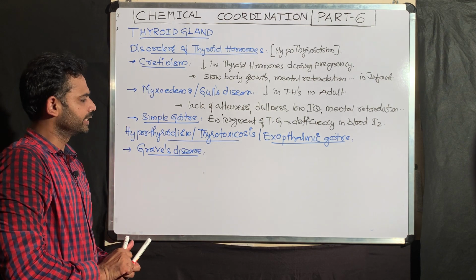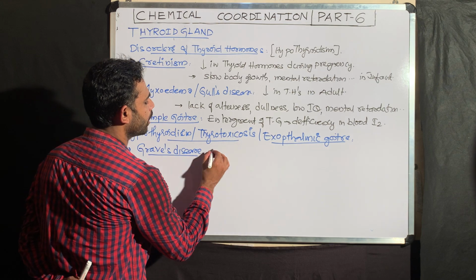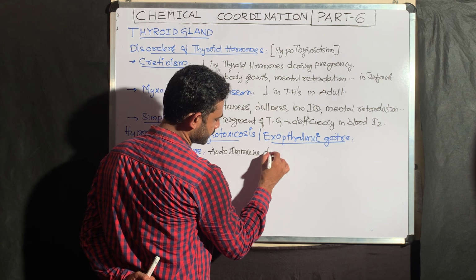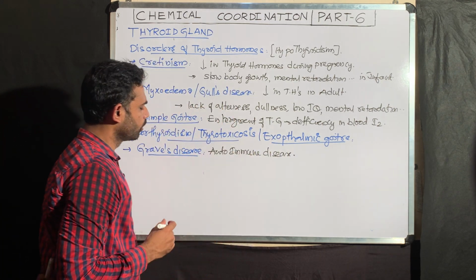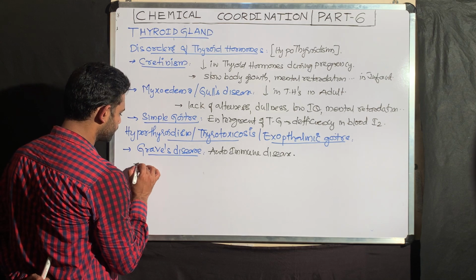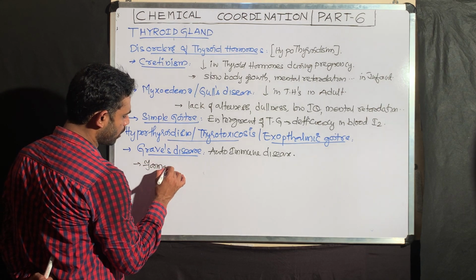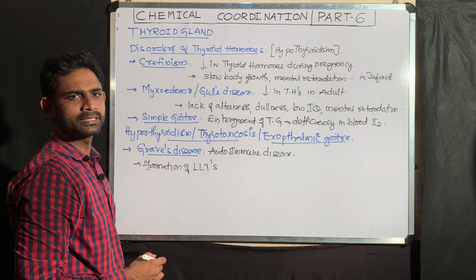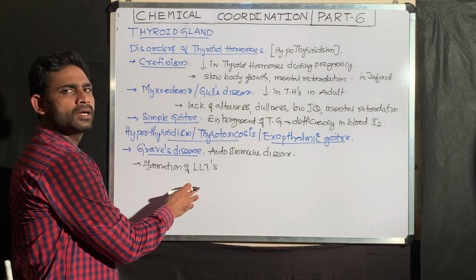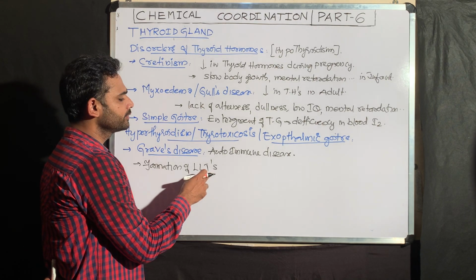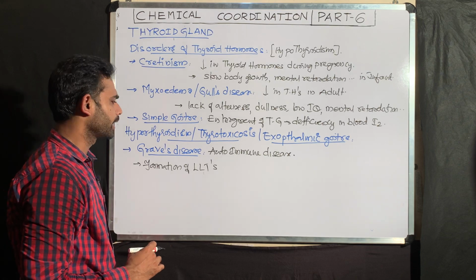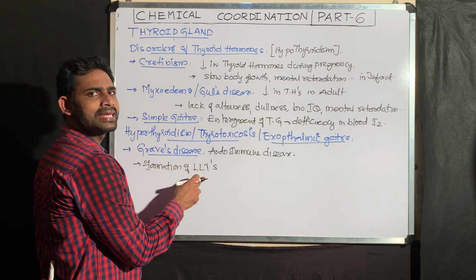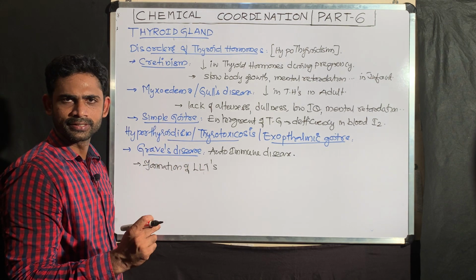The first point is this. Graves' disease is actually an autoimmune disease. Graves' disease involves the formation of LLTS. Simple. What is the meaning of LLTS? Long lasting thyroid stimulators. One more time I am telling, Graves' disease involves the formation of LLTS, long lasting thyroid stimulators.